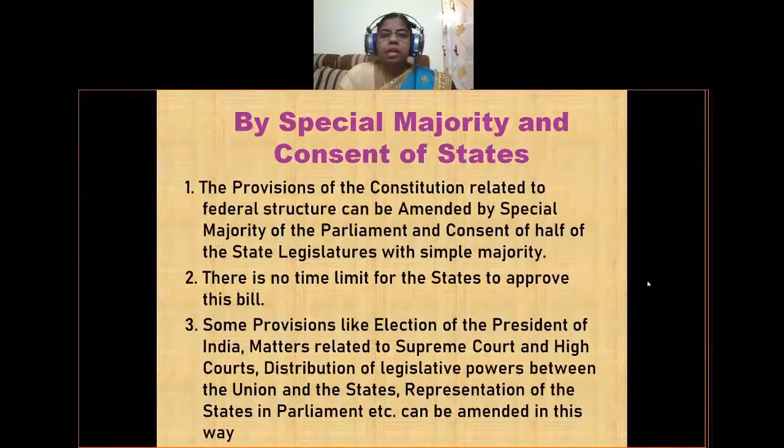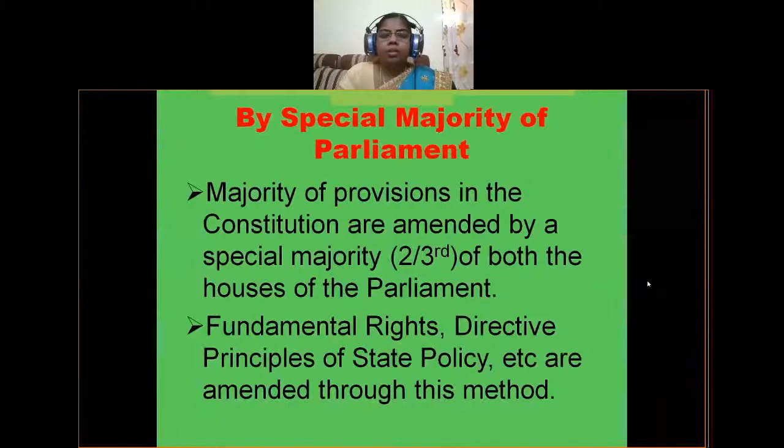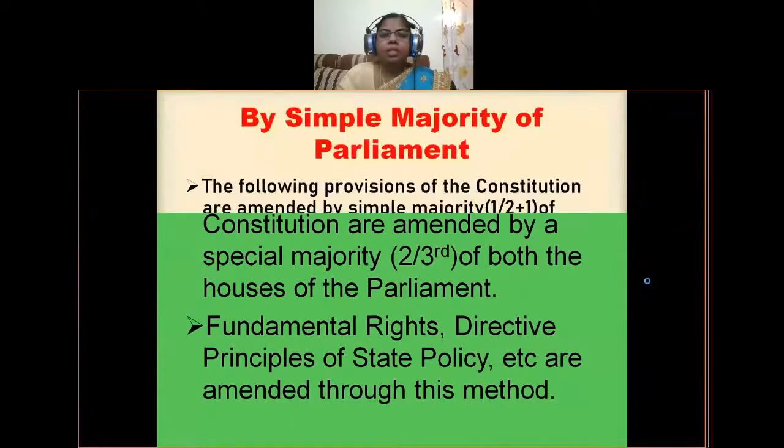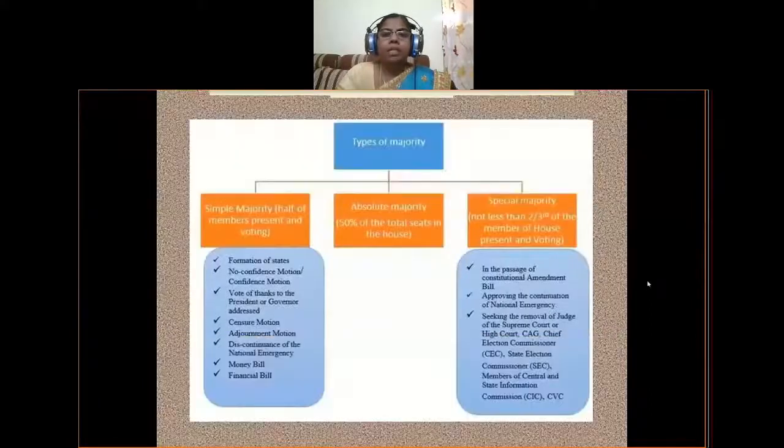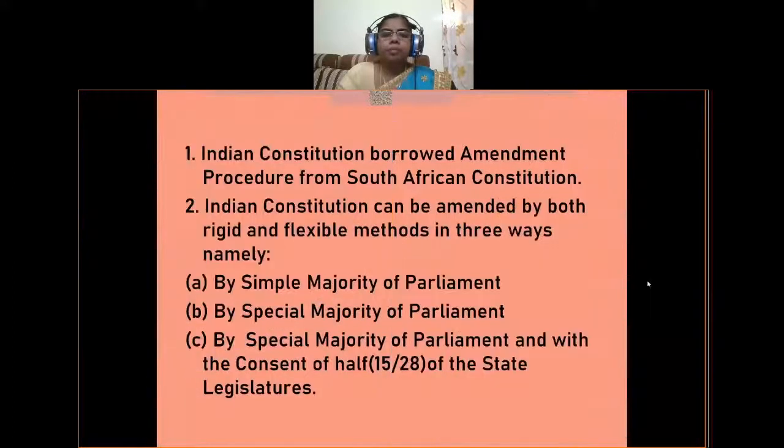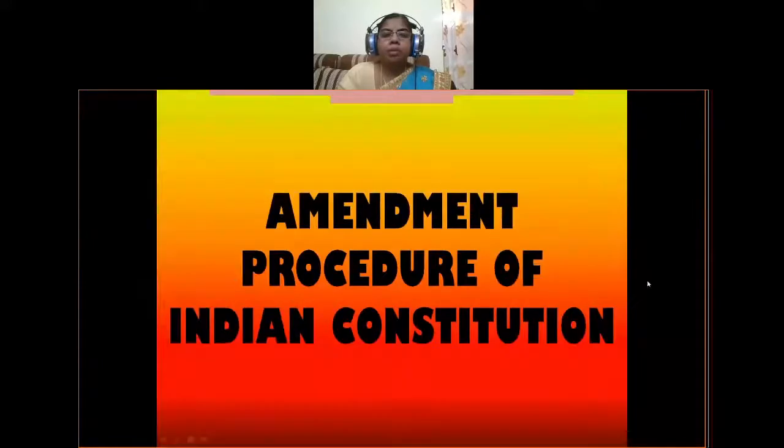This is the third method of amending the constitution, and this is the second method, by special majority of parliament, and this is the first method, by simple majority of the parliament. And these are the types of majority: simple majority, absolute majority, and special majority. This is the amendment procedure of Indian Constitution.